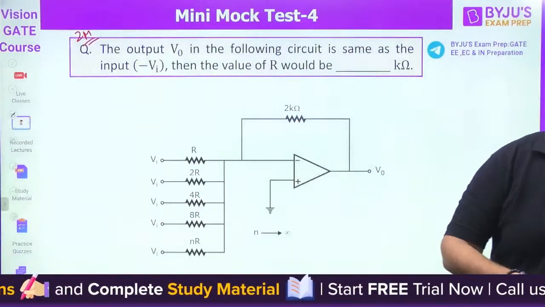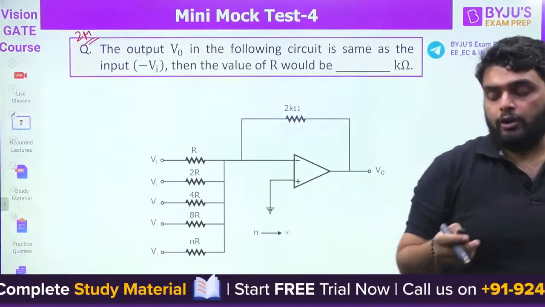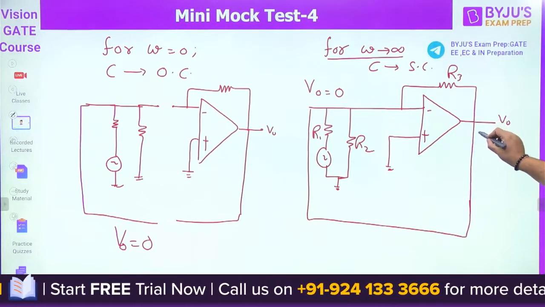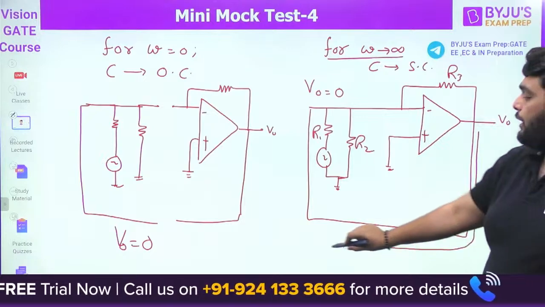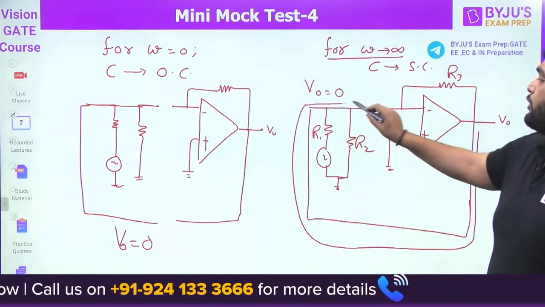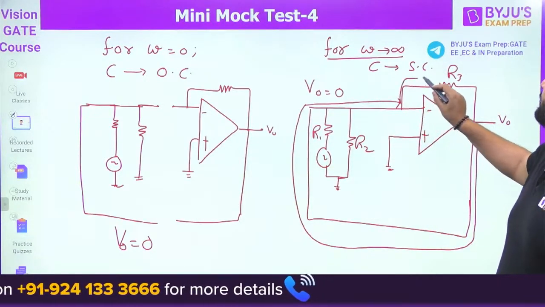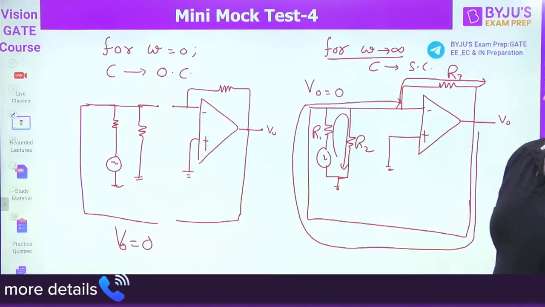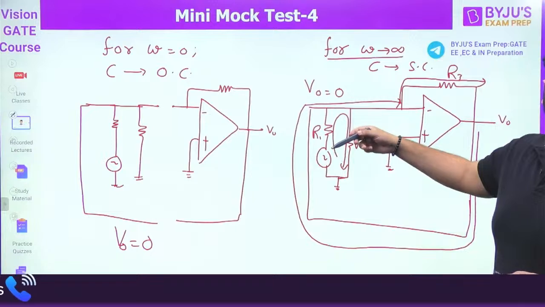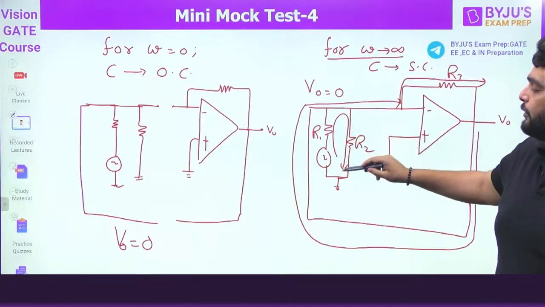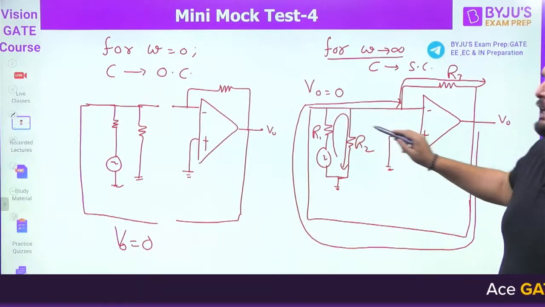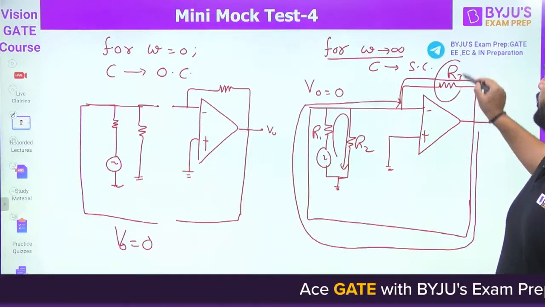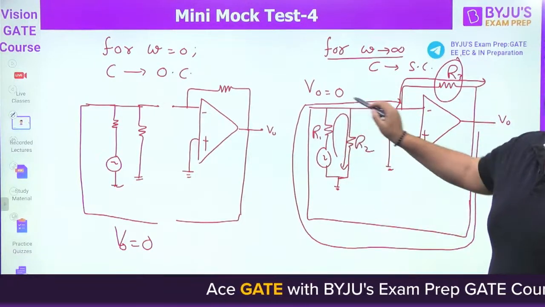Op-amp based. See very carefully, Virat. Here you can see the output. This is the feedback path. This is also a feedback path, and this feedback path is going here. So actually this voltage source is only giving current in this line. If you see about the voltage source, it can only provide current to R1 and R2. The feedback path here is actually 0. Here is also R3, and this is also connected to a feedback path.